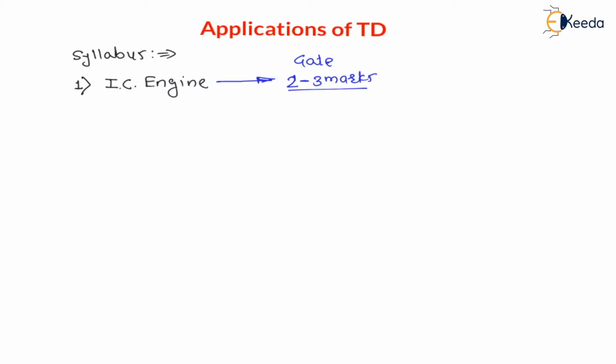Now the second chapter is gas turbine cycles. The gas turbine cycle is also called the Brayton cycle or Joule cycle. My dear students, this Brayton cycle is a power producing cycle, and the engine is also a power producing cycle, right? IC engine cycles are all non-flow processes, and in gas turbine cycles all are flow processes, right? So during power generation we need to understand the IC engine as well as the gas turbine cycle, right? Now the gas turbine functions on the Brayton cycle, also called the Joule cycle.